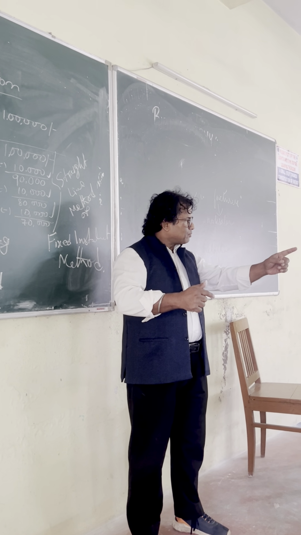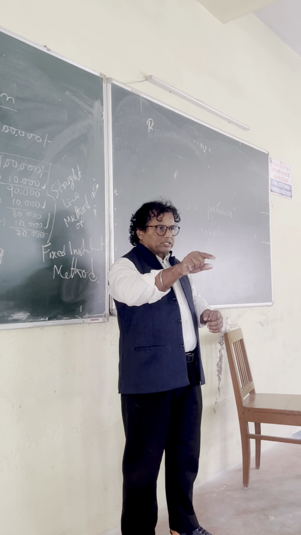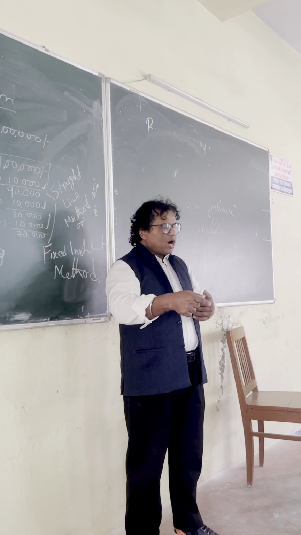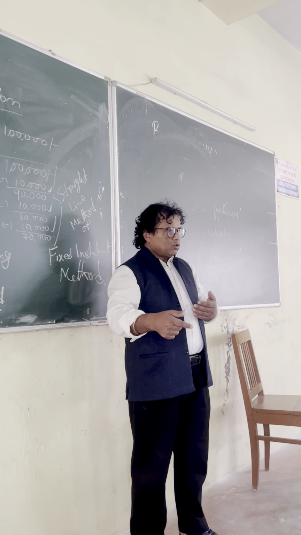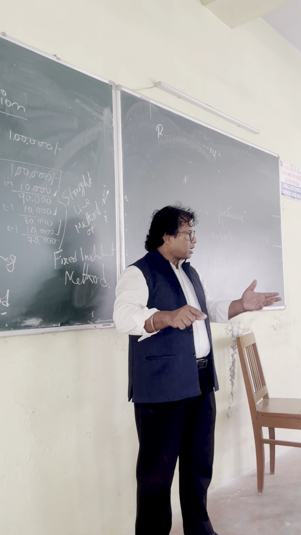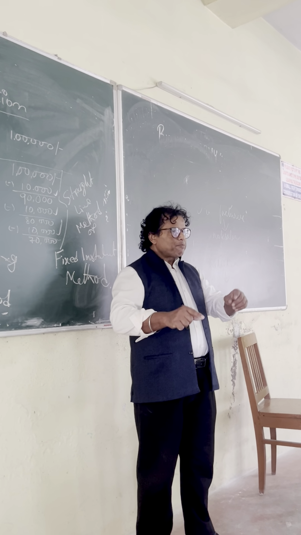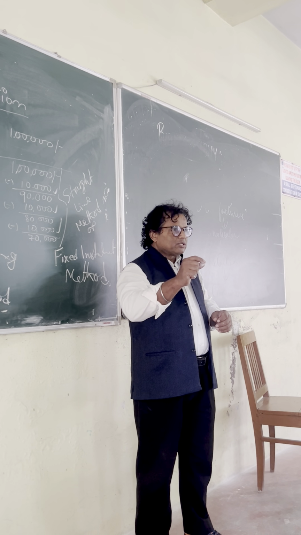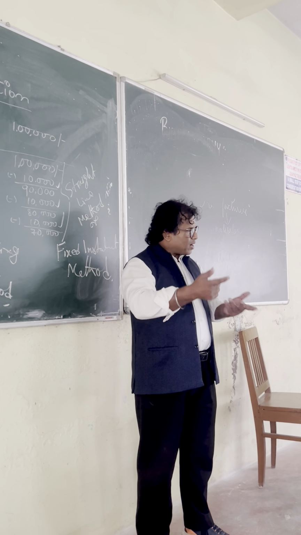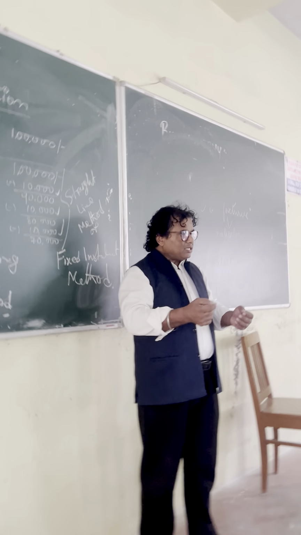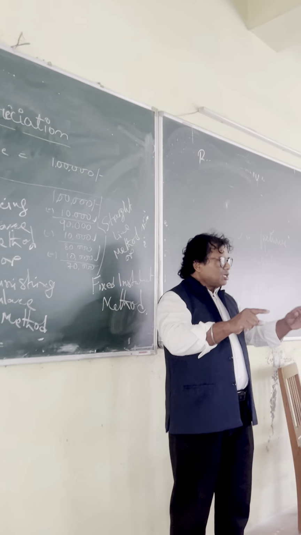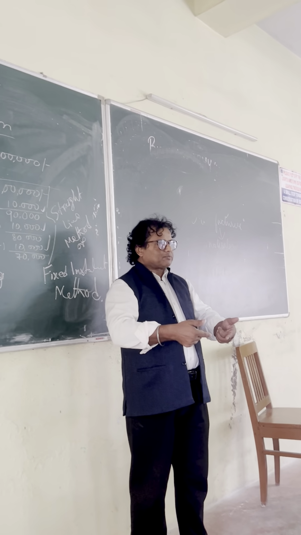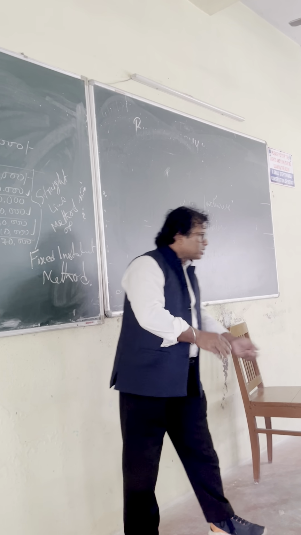Number 1 entry. This is when you purchase, and then after 1 year, at the end of the year, on the financial year ending, say 31st March, your first entry will be depreciation account debit to machinery or furniture or whatever may be the asset. And then profit and loss account debit to depreciation. I have given you 3 entries, right?